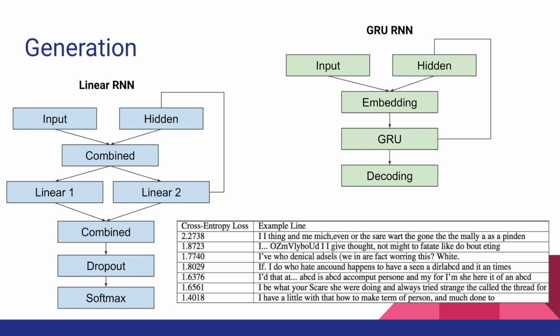Here you can see the cross-entropy loss of our GRU RNN, which was able to produce sentences like, "I have a little," with that how to make term of person, and much done. Although this sounds like gibberish, it is impressive that our model was able to learn completely accurate English words, despite it learning at just the character level.